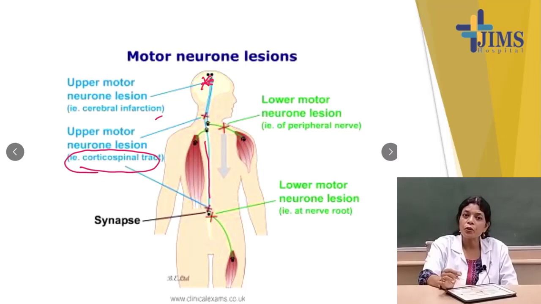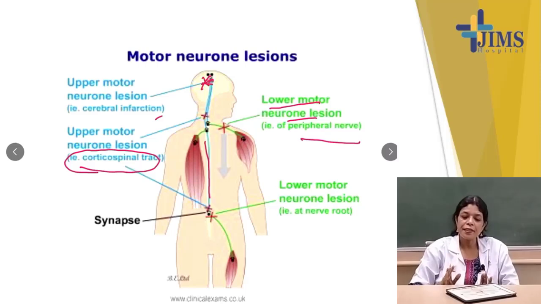The corticospinal tract. And lower motor neuron lesions are exemplified by the peripheral nerves. All peripheral nerves will be under the lower motor neuron. And what will be the lower motor neuron lesions? If there will be any lesions in the nerve root. So, this is the motor neuron lesions.